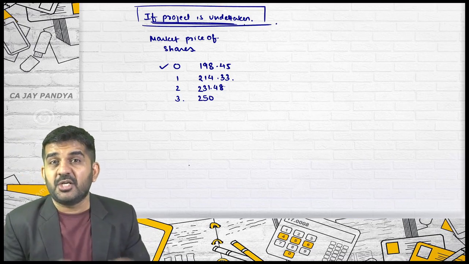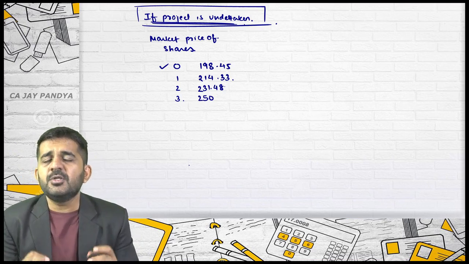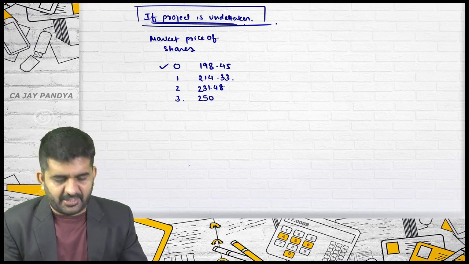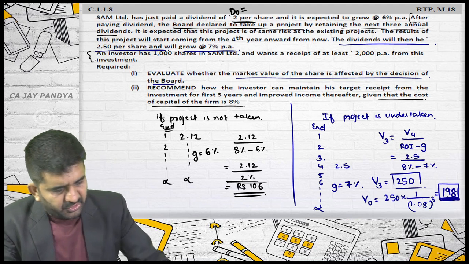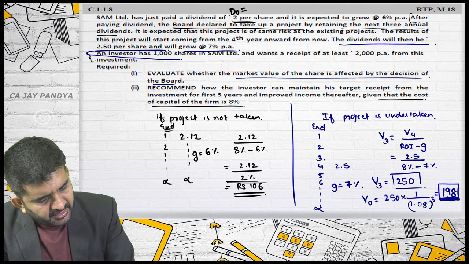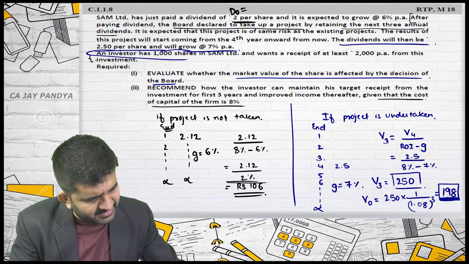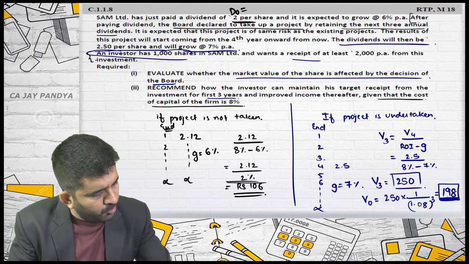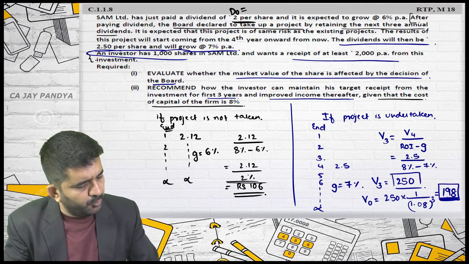Now see the question, try to understand the question. Whenever you are writing any answer, first try to exactly understand the question, what they are asking. Recommend how an investor, now who is our investor? He is having 1000 shares. Can maintain his target receipt of investment for the first 3 years. His receipt target is 2000, and improved income thereafter.